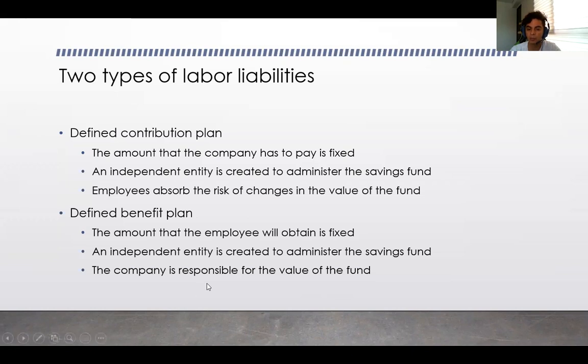And in the end, the company is responsible for the money that the person will get in their retirement. So in the defined contribution plan, the responsibility is on the employee, right? Because if something bad happens with my pension fund, then I won't make a lot in my pension. But in the defined benefit plan, I don't really care as an employee. The one that will be paying more if something bad happens is the organization. So I think I will stop here, and in the next video, I will explain some important characteristics about these two plans.